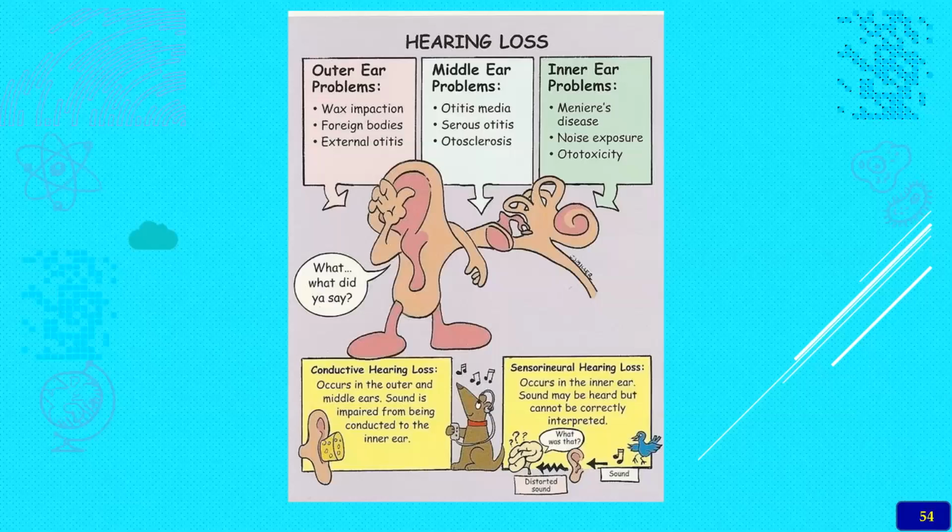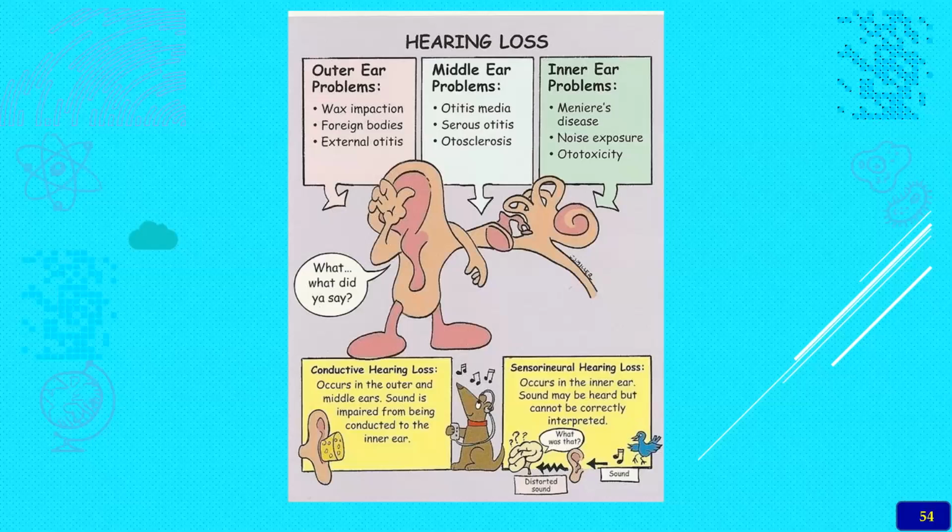And hearing loss in this diagram has varieties of problems, like wax impaction, foreign bodies, and external otitis. Whereas in aminoglycoside toxicity, the endolymph and perilymph and the sensory organs, especially the sensory nerves, get damaged. So there will be continuous hearing loss, especially in the inner ear, and some sound may be heard but cannot be correctly interpreted.